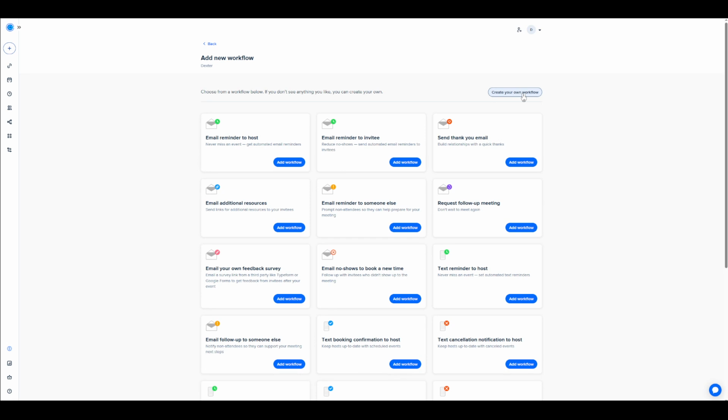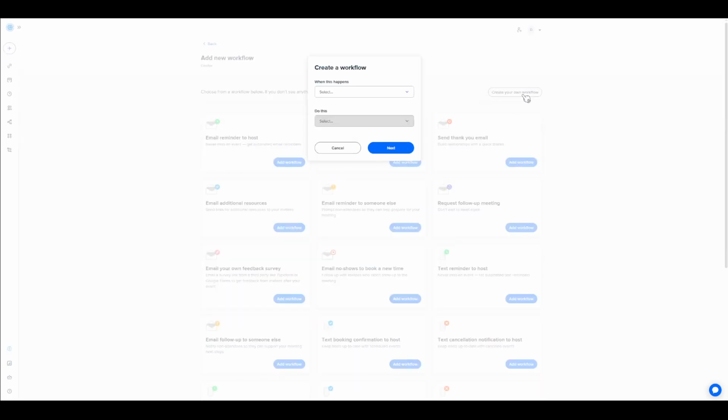At this stage, you can decide when this workflow should be triggered. Consider your specific situation and choose what suits it best. Maybe you want it to activate when a new event is scheduled, or perhaps when an event is canceled. This feature gives you the flexibility to customize your workflows based on your requirements. Additionally, if timing is crucial, you can further tailor it by editing the time frame, ensuring that the workflow operates exactly when you want it to.